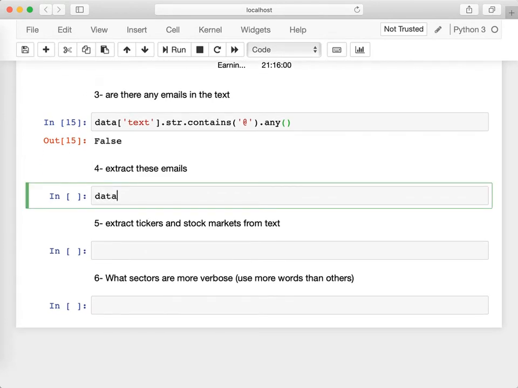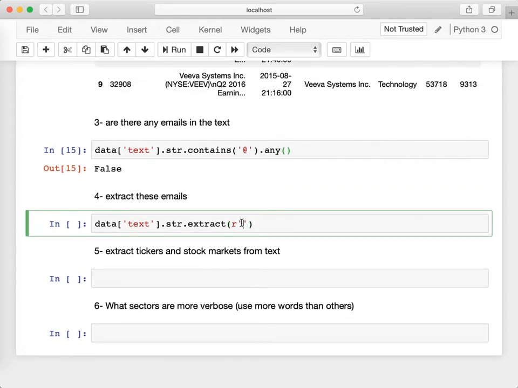So I'm going to do data text str. I'm going to use the function extract here. Now the function extract will take a regular expression, and that regular expression will be matched for us. So let's say I want to extract any bunch of characters and a colon afterward. So I can do dot standing for any character plus and then a colon.